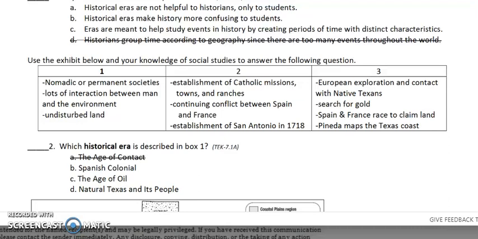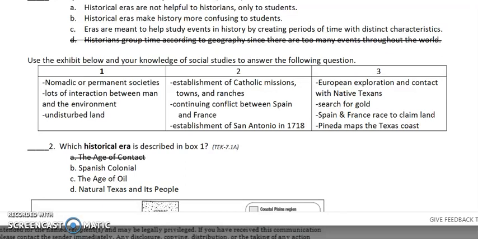Use the exhibit below and your knowledge of social studies to answer the following questions. In Table 1, nomadic or permanent societies. Lots of interaction between man and the environment. Undisturbed land.